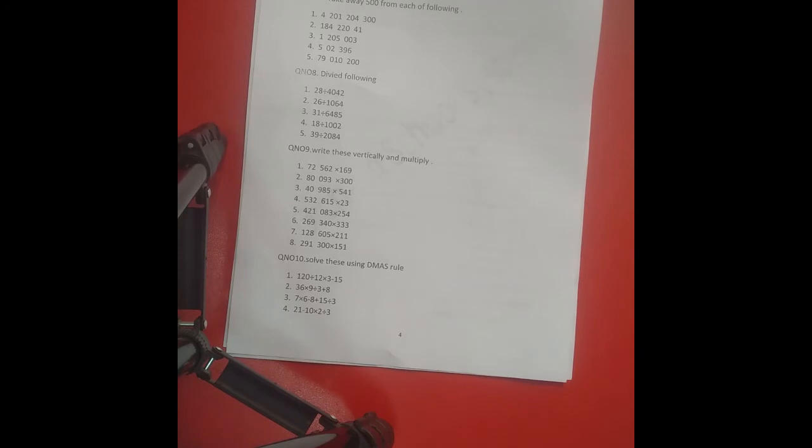Then you have to perform division. In the next question, you have to write these values vertically and then multiply. In question number 10, you have to use the mass rule to solve these questions. Next, you have to factorize the following numbers. Then you have to find out the HCF and LCM of the following. And then you have been given some word problems here. You can solve these by the links we will send you, and you have to understand the concept from there, and you will solve all these questions.